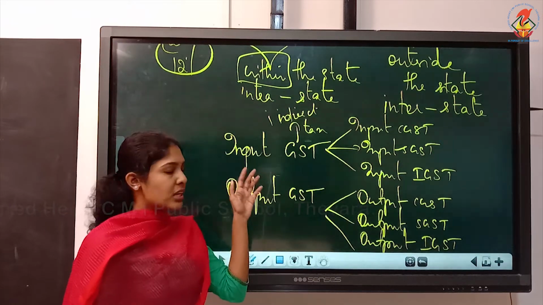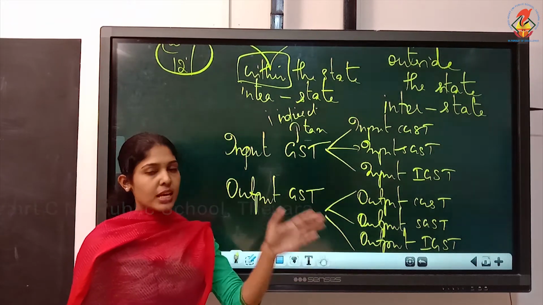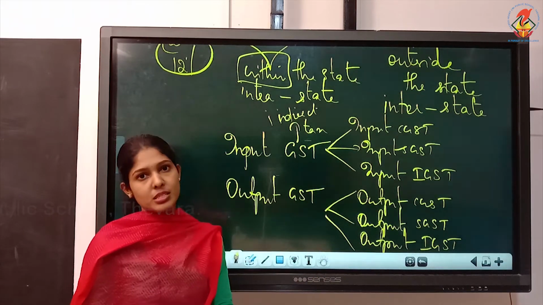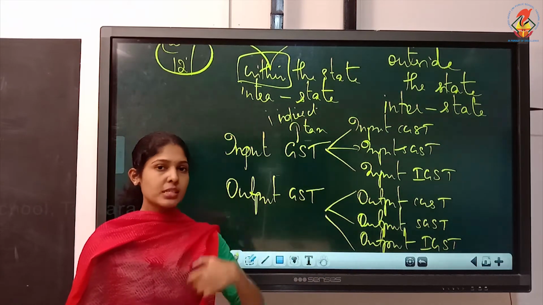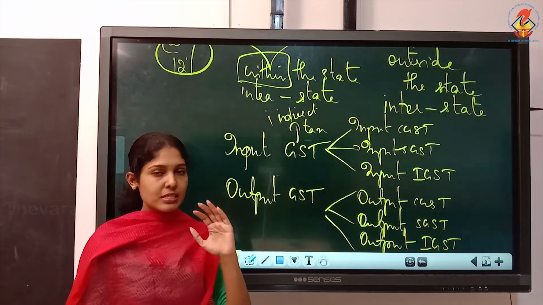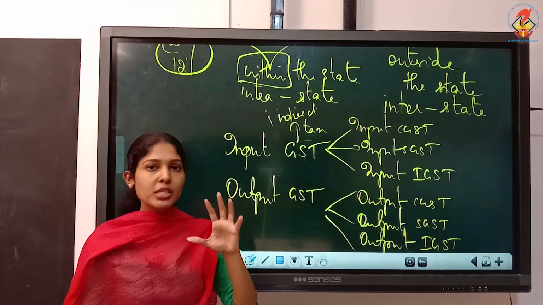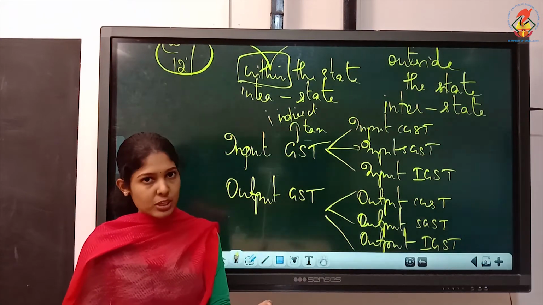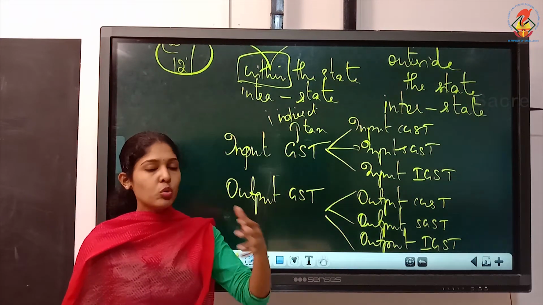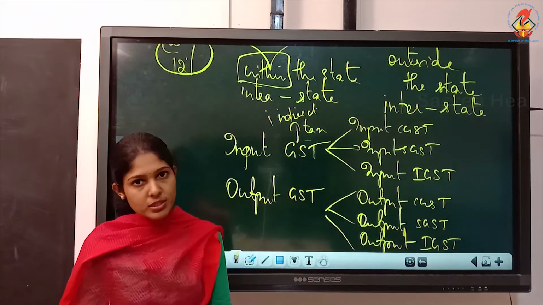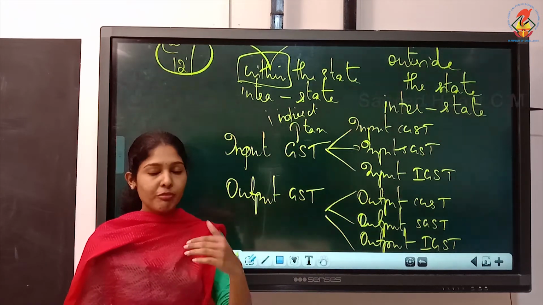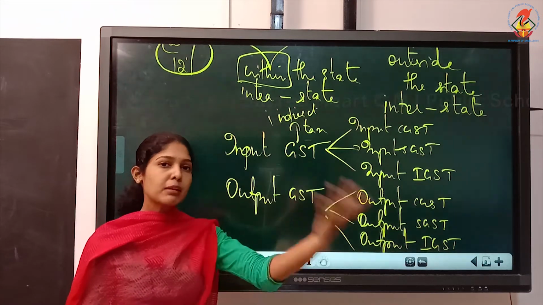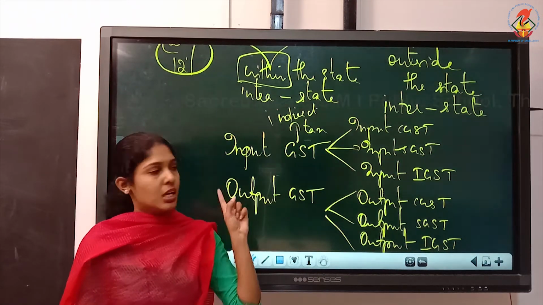So what you have to learn about input GST is that it is the tax paid on purchase of goods and services. In this accounting point of view, we are discussing only the firm's transaction. So from the firm's point of view, when they purchase goods or services for resale, the tax paid by them is known as input GST.